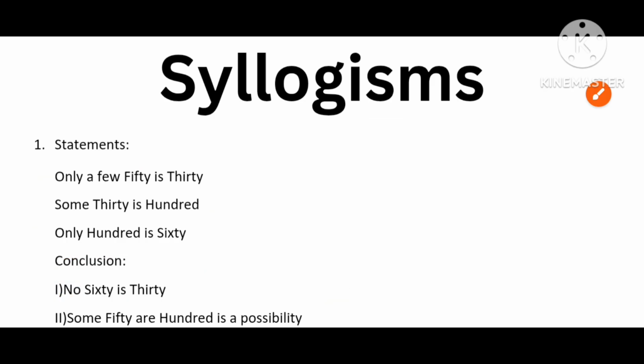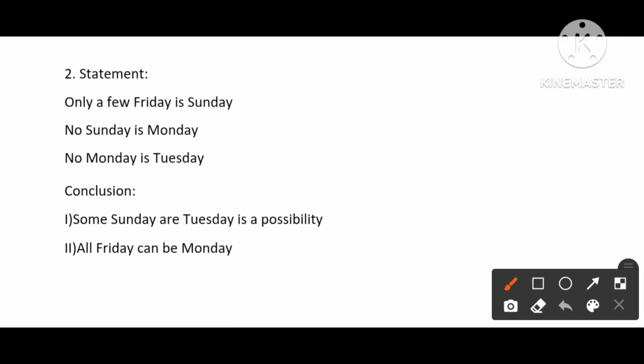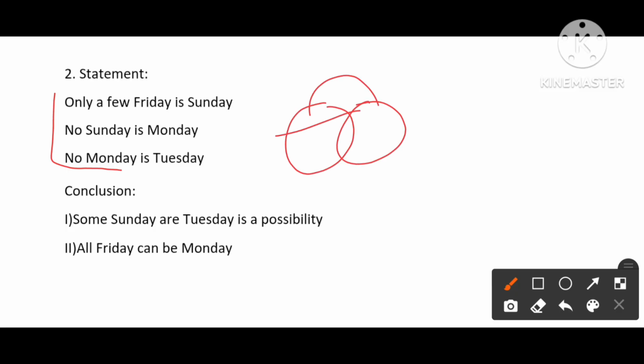Next, second question, first we need to draw Venn diagrams for the statements. Only a few Friday is Sunday. No Sunday is Monday. No Monday is Tuesday. Okay, let's see the conclusions. Some Sunday or Tuesday is a possibility.